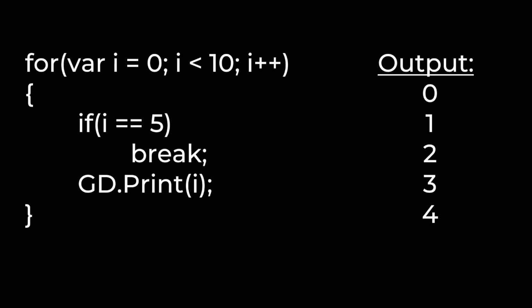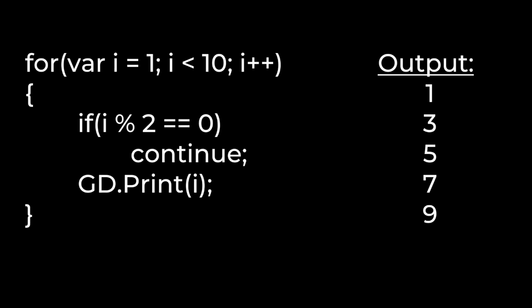break and continue. The break keyword terminates your loop, ending it before the test condition evaluates to be false. You may find this keyword useful for things like when you're in a while loop or do while loop and you only want them to execute a set number of times, regardless of the test condition value. In the example you see on your screen, you'll notice that the output will only go up to 4 despite the loop checking for all values less than 10. That's because when I is equal to 5, we terminate the loop using the break keyword.